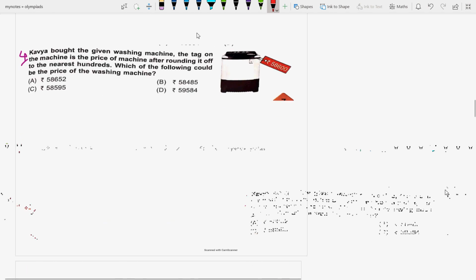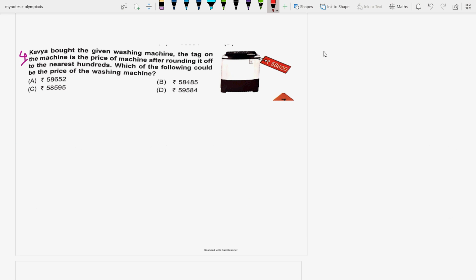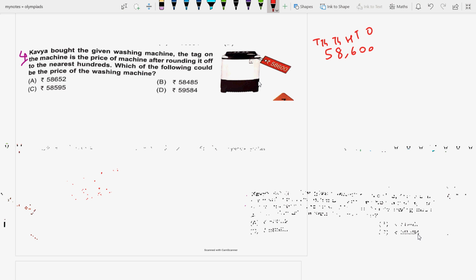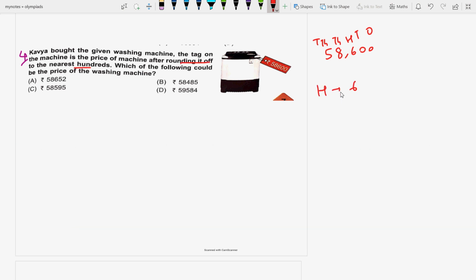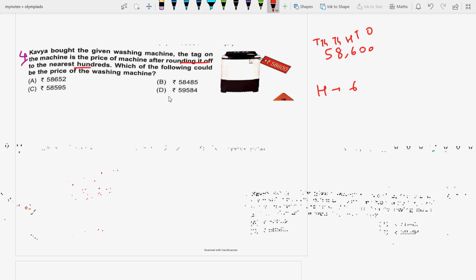Kavya bought the given washing machine. The tag on the machine is the price of the machine after rounding it off to the nearest hundred. See, the tag of the machine is 58,600. Ones, tens, hundreds, thousands, 10,000s. After rounding it off to the nearest hundreds, the digit at the 100th place is 6. So when I round it off, out of the given options,